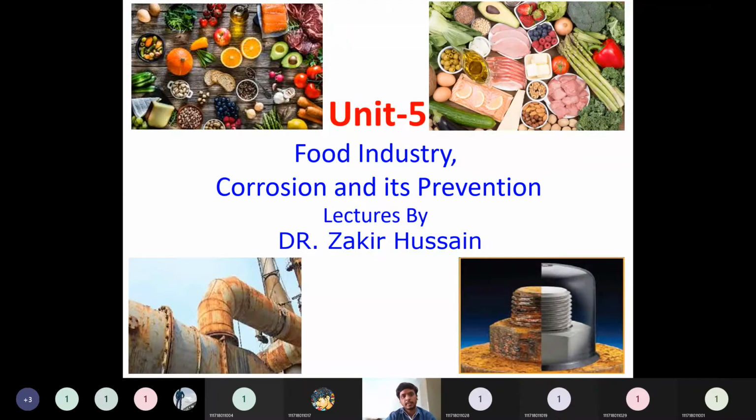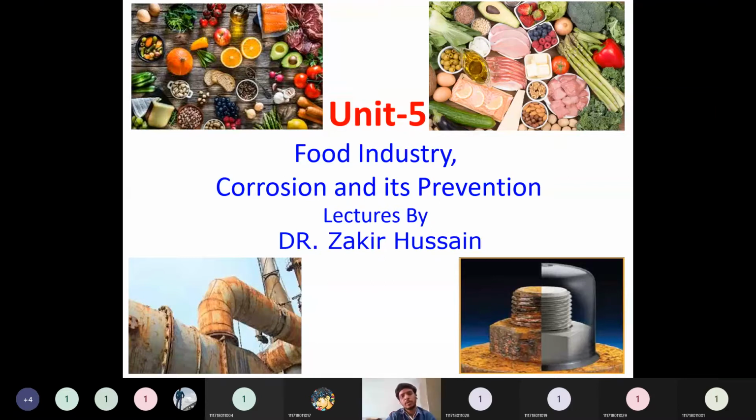So food industries like fruits, vegetables, meat and everything which comes under the food industry: how to preserve them, how to store them, excluding the harvesting. After harvesting, whatever food we obtain, we will store, we will process, we will transport. How to store that, how to preserve that, how to transport that food, we have to see in this one. That is Part A.